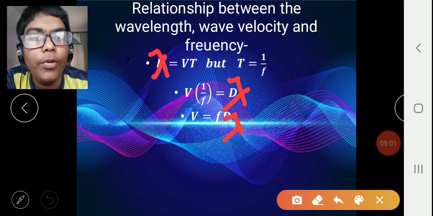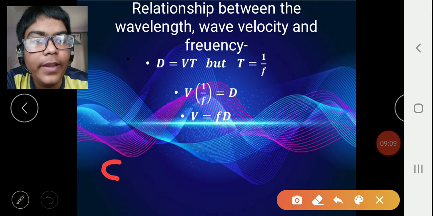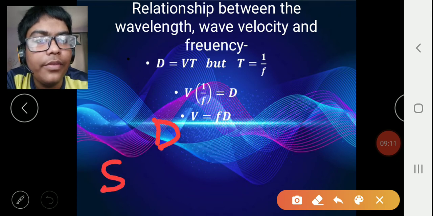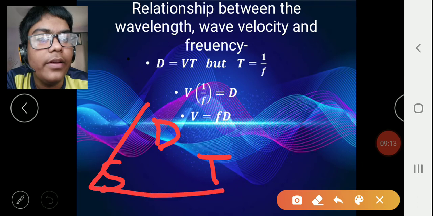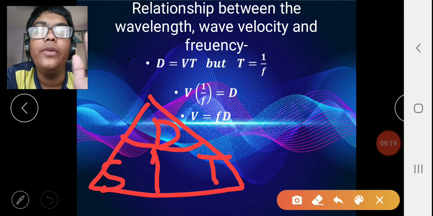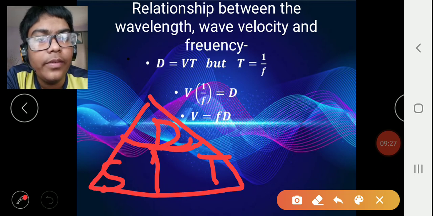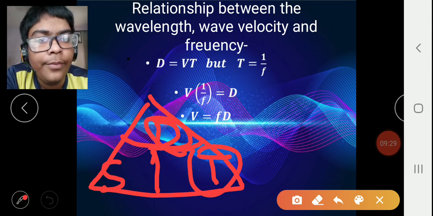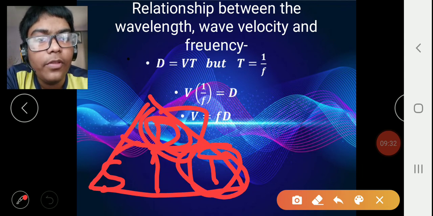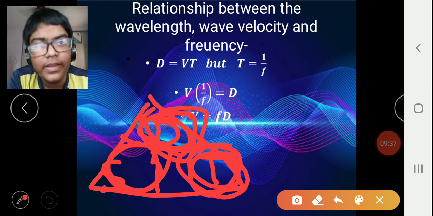As we all know, in motion and dimension we have learned this triangle, which you should keep in mind. Speed is equal to distance upon time. This is a triangle which will always help you in physics. You have to always learn this triangle. Speed is equal to distance upon time, time is equal to distance upon speed, distance is equal to speed times time. All these things are interrelated.